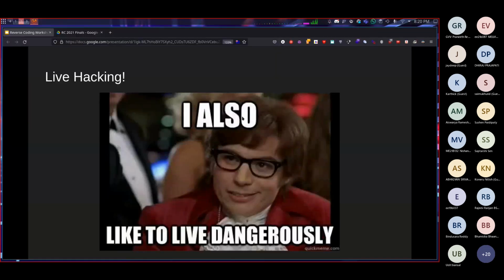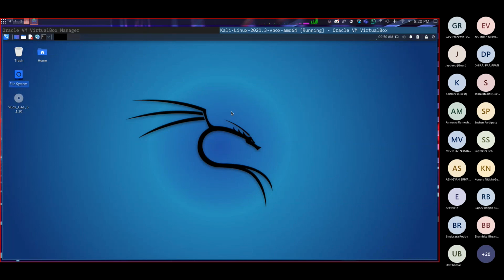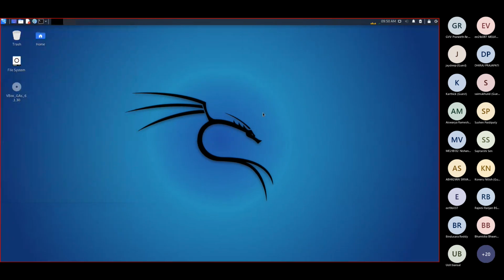All right, so I have a virtual machine open right now. I'm using Kali Linux, not to be elite or anything, only because it has all my tools. If I need to do something there, I'll have my tools there. That's why I'm using this virtual machine. So we'll now go into this virtual machine. I hope the screen is visible, right? Also, if you want me to slow down or speed up, just let me know.